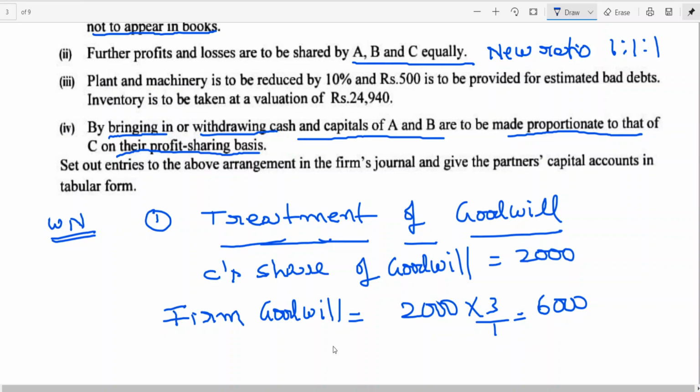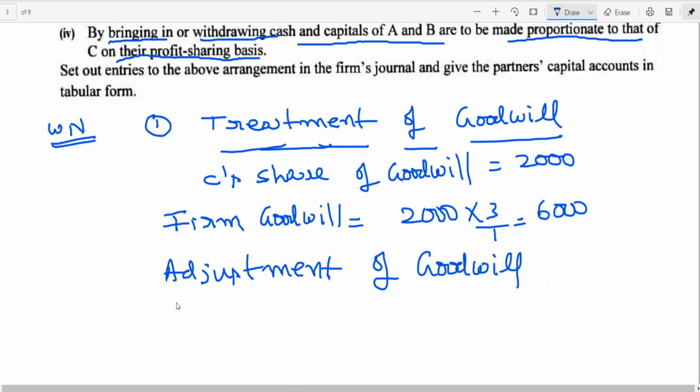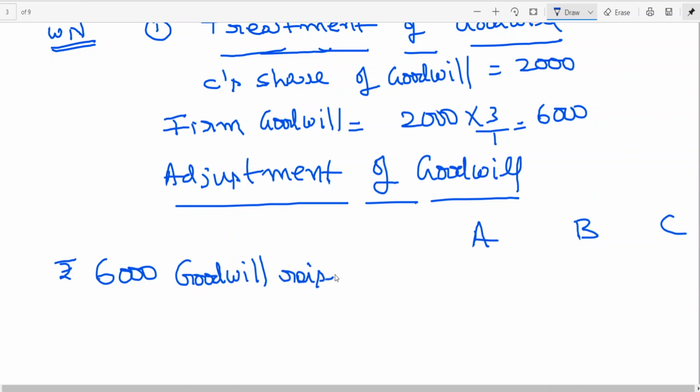Now, adjustment of goodwill. You do one thing. How many partners are there? 3 partners, no? First, rupees 6,000 goodwill is raised.